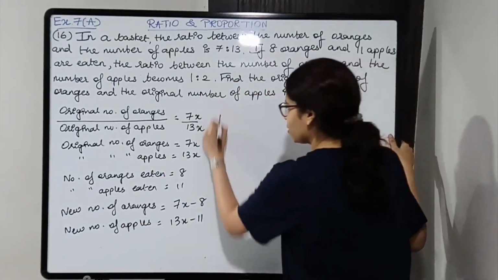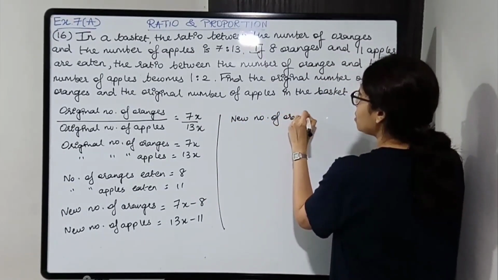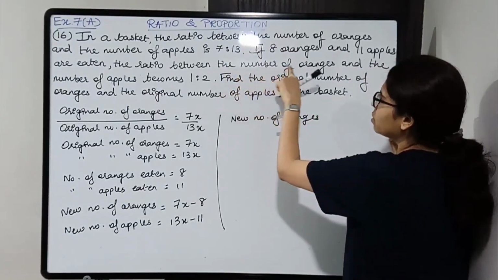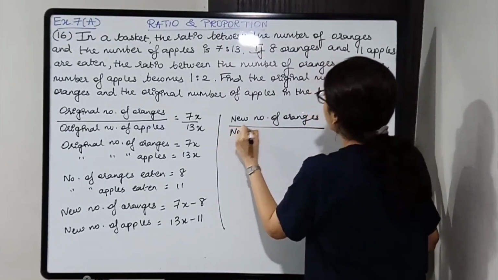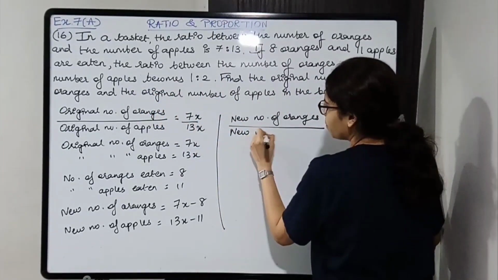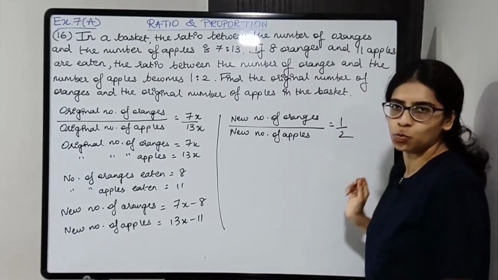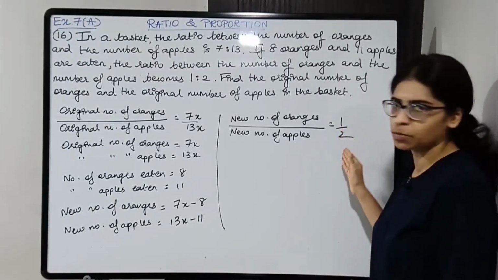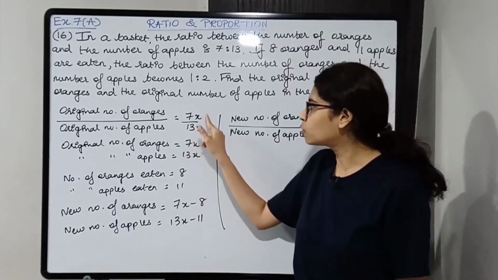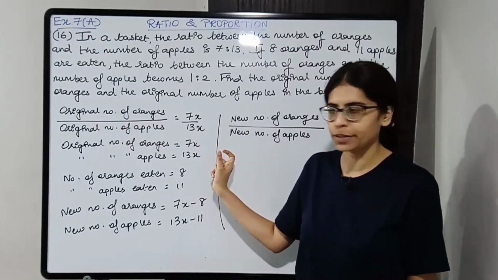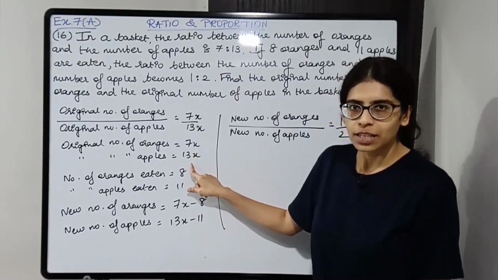So new number of oranges, it's given over here, students, the ratio between the number of oranges, so oranges you will write first, upon the number of apples, how much will it become? Half, 1/2. 1:2 means 1/2. So I'll repeat. Original we need to find, so that is why we have found the common factor over here. We have written the common factor, x. We need to find that. Now this is the number of oranges and apples originally.